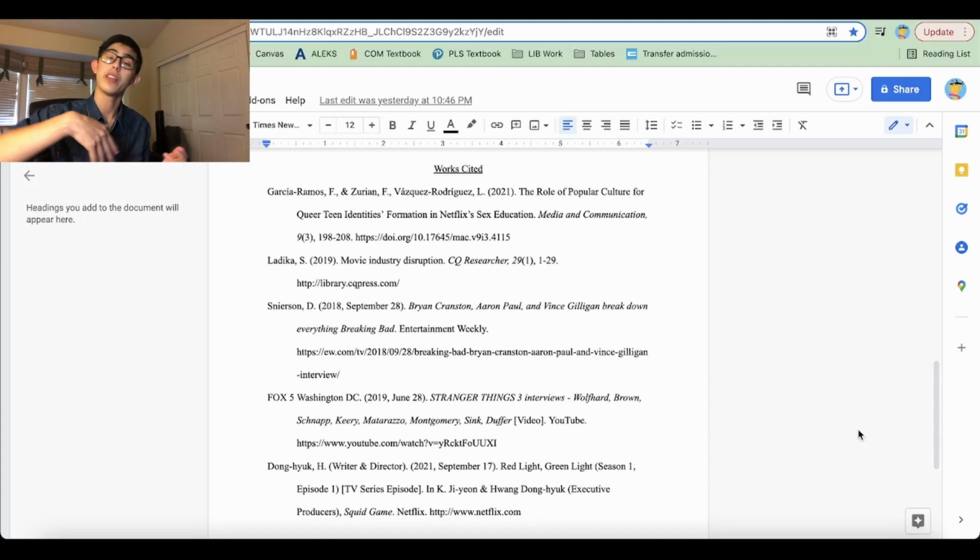We have to put in the producers, and label them executive producers. We have to put the name of the show in italics. We have to put the name of the distributor, Netflix, and in this case, since it's a streaming service rather than a network channel like AMC or HBO, we'll have to put the URL to the streaming service. And now we have gathered and cited 5 different sources of 5 different types.